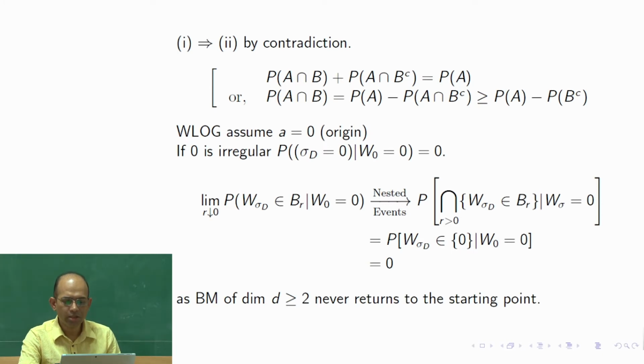So now, what is this intersection? That W sigma D, Brownian motion at the time of this sigma D stopping time, is in the ball of radius r, and where this is in R for all positive r. That means that this is exactly 0, because 0 is the only single point so that these things would be satisfied. So W sigma D is in the singleton 0, basically this is 0. Okay, but what is the probability of this event?